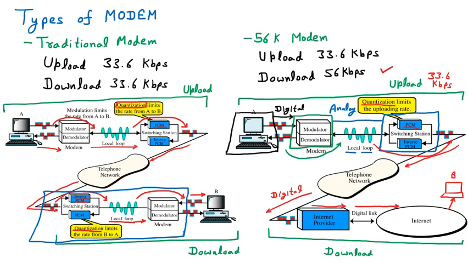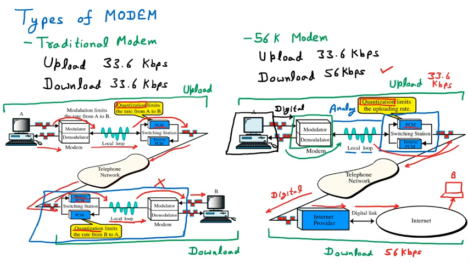So this is a diagram of the 56K modem in which we have cut one part from the traditional modem. So this particular block we have removed from the traditional modem. That's why the download speed is increased to 56 kbps. And the reason is we have cut down the quantization. Here only in one direction the quantization is there. That's why the upload speed is 33.6, and in the downloading there is no quantization. That's why the downloading speed is 56 kbps.